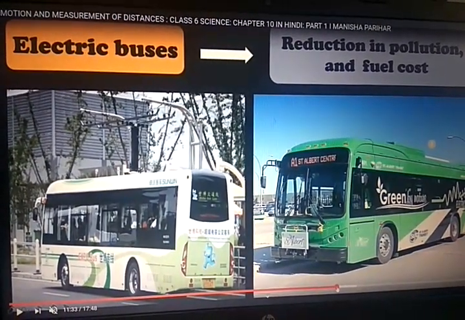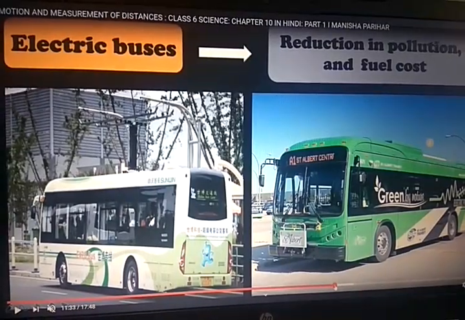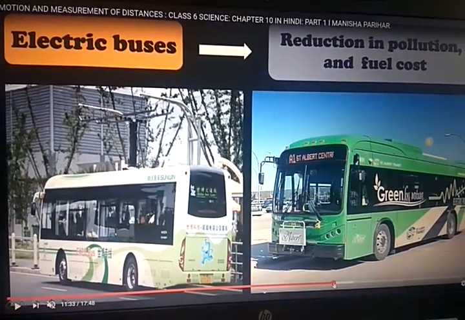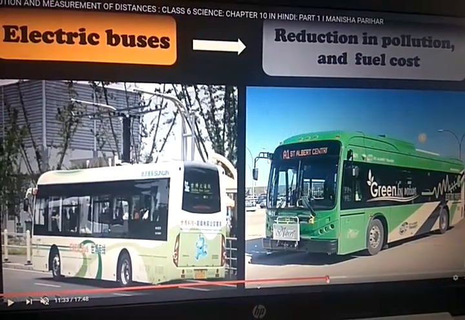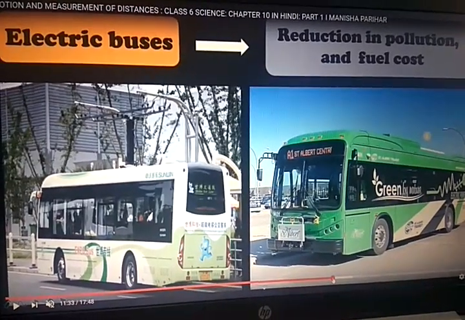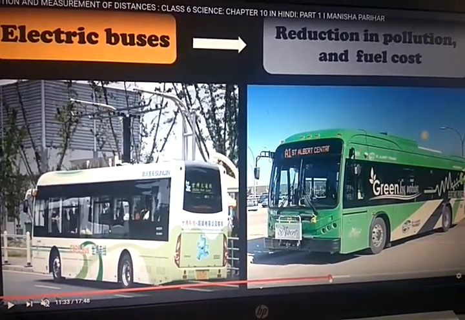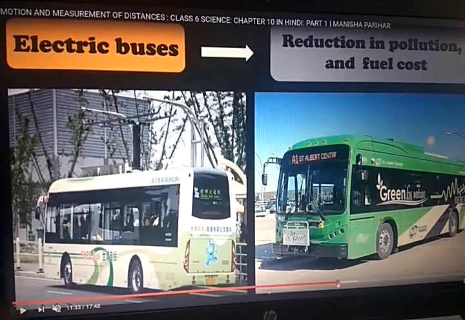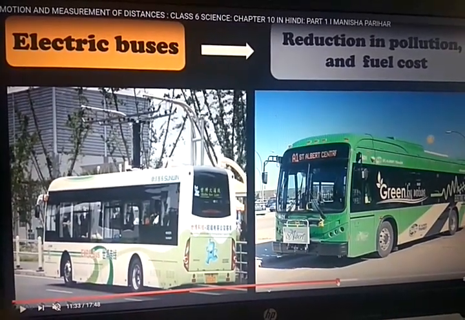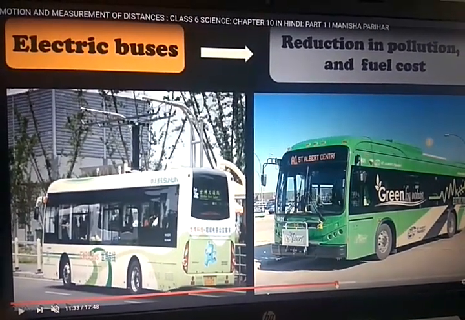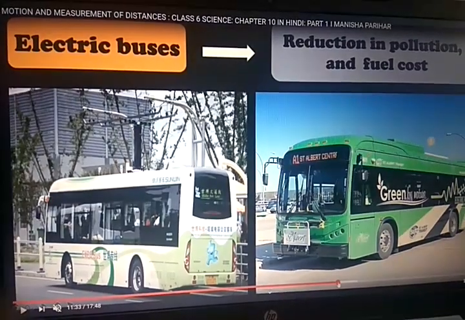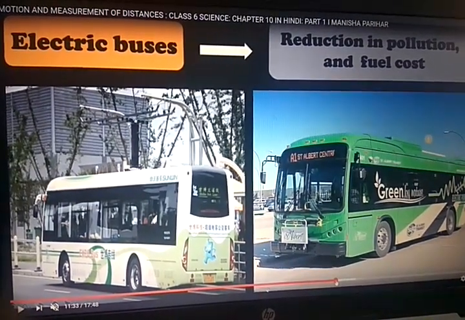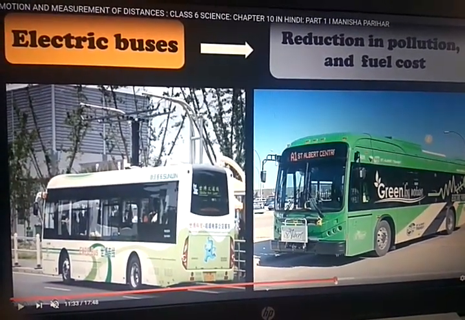By using these electric buses, we can reduce pollution and fuel cost, and we can also control noise pollution. So nowadays e-bikes will come, e-cars will come, automatic cars will come using electricity.